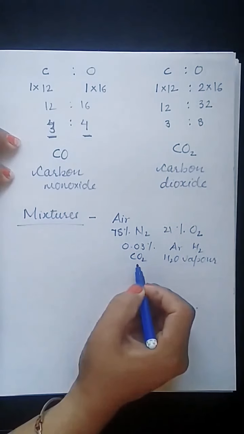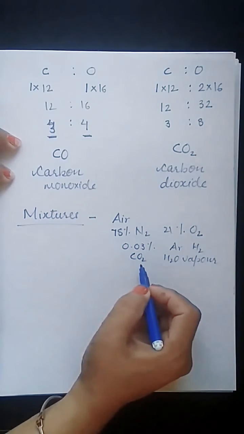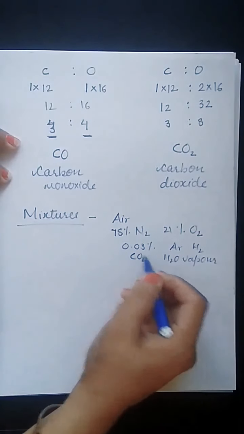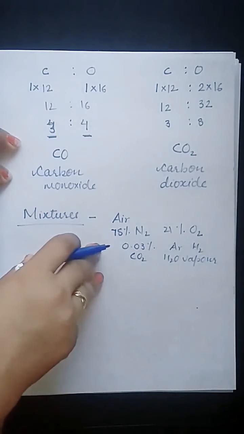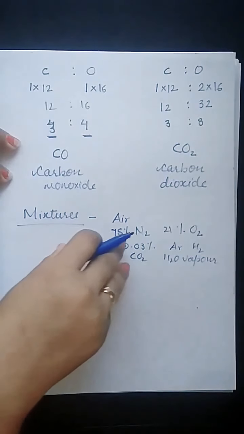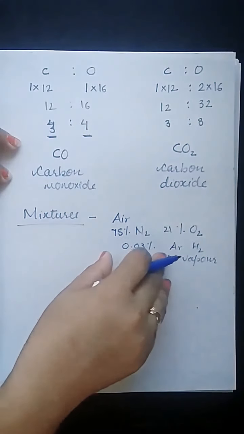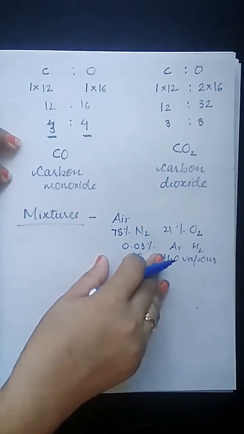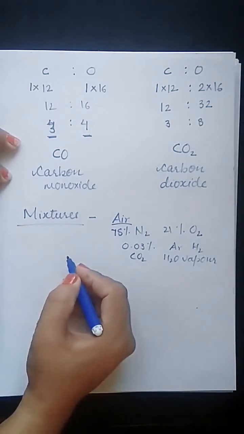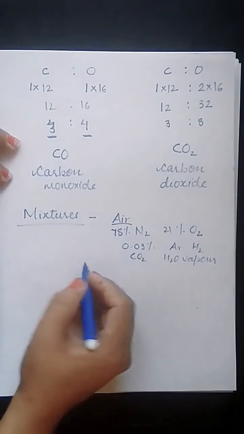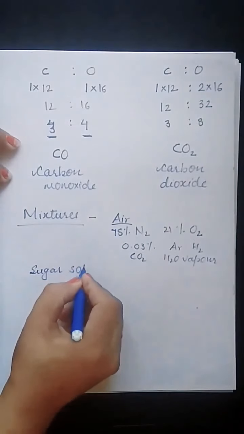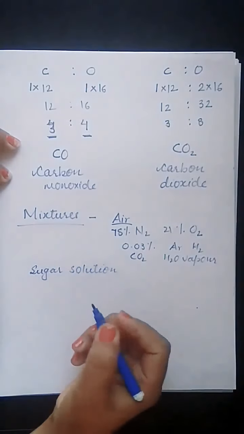So we find that it no longer has a fixed constitution or fixed composition. So in the case of mixtures, mixtures are substances made up of two or more pure substances mixed in any ratio. Here a definite ratio by mass is not there. Another example is a sugar solution.